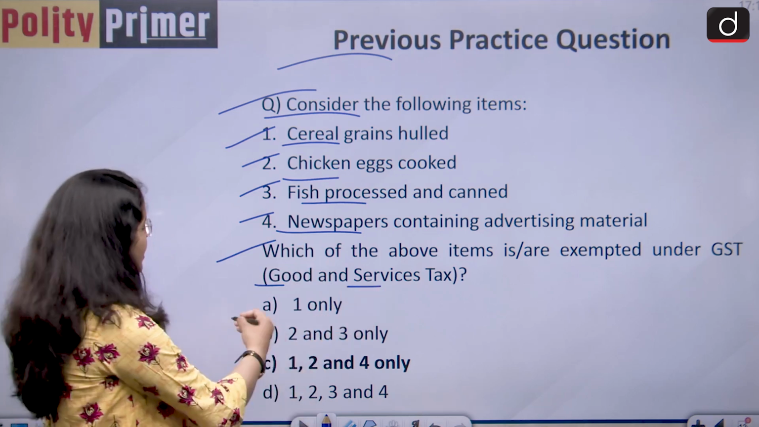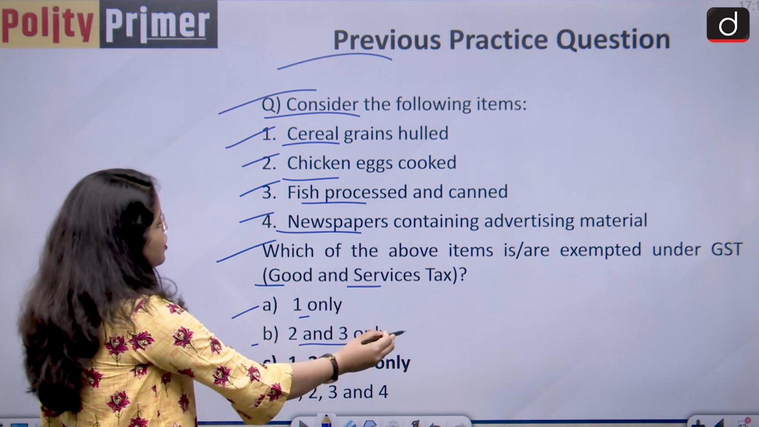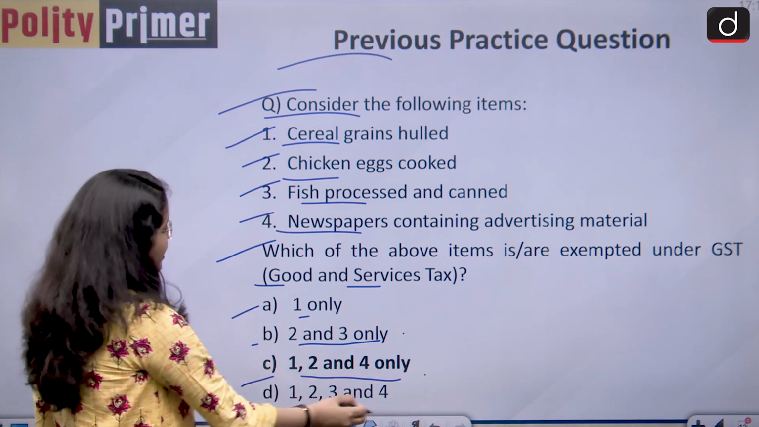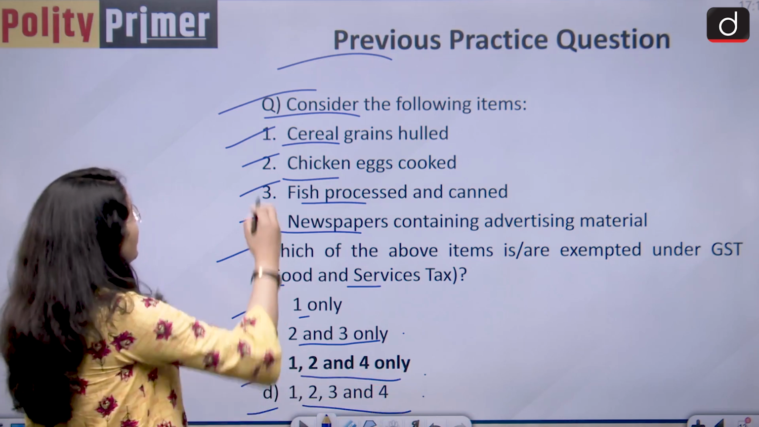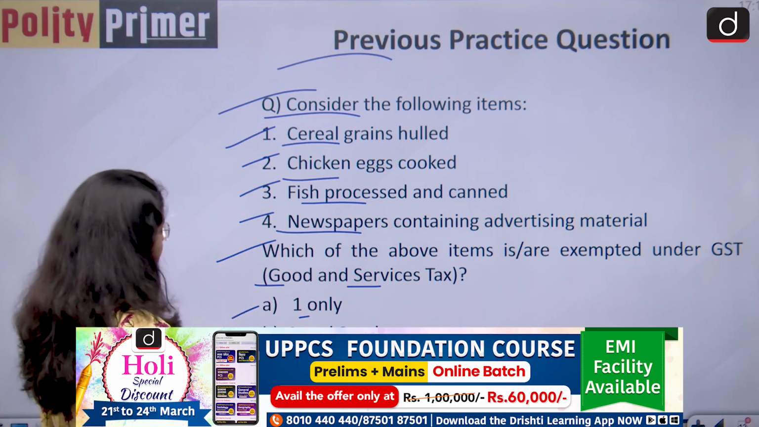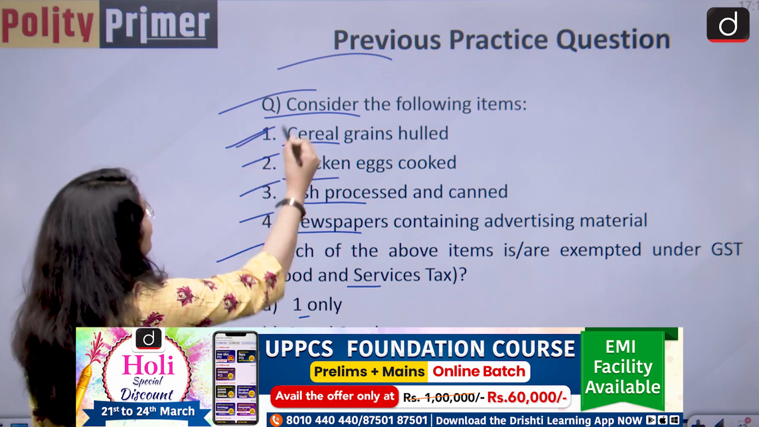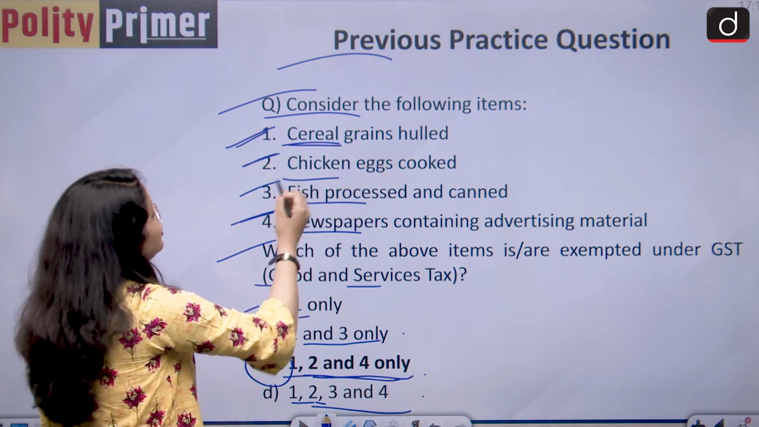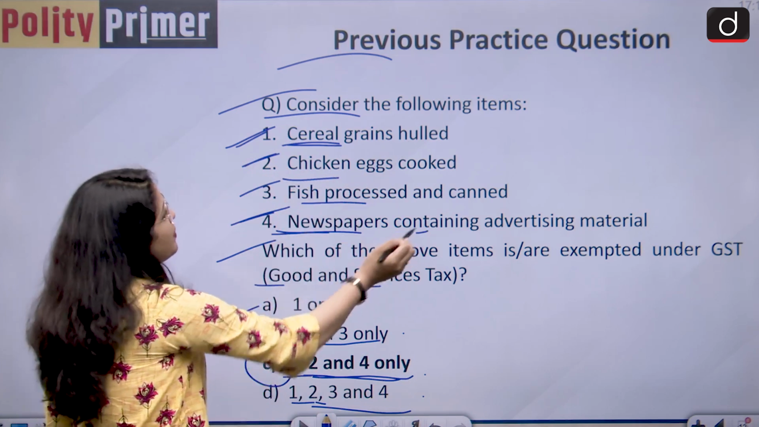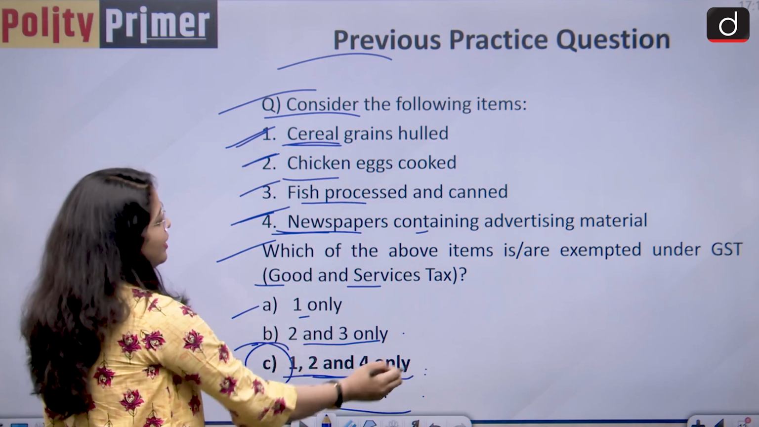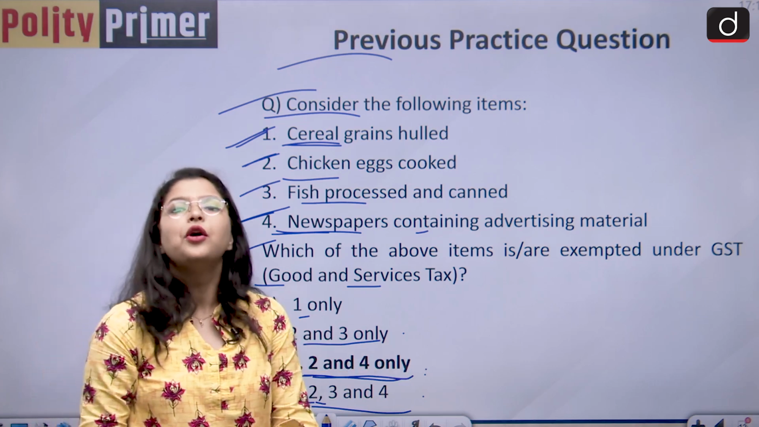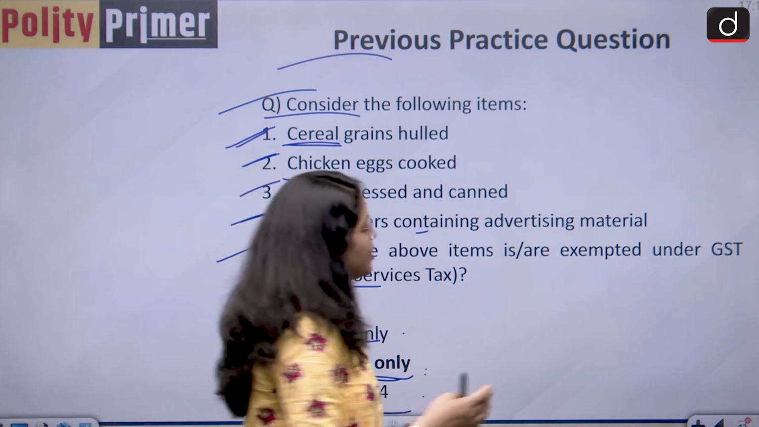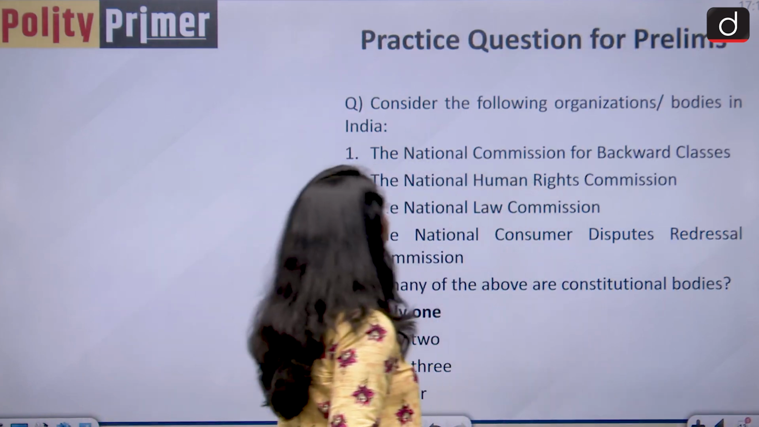Your options were, option A was 1 only. Option B was 2 and 3 only. Option C was 1, 2 and 4 only. And option D was 1, 2, 3 and 4. So, your correct answer is going to be option C, 1, 2 and 4 only. So, cereal grains hulled and chicken eggs cooked and newspapers containing advertisement materials are exempted from the goods and services tax.